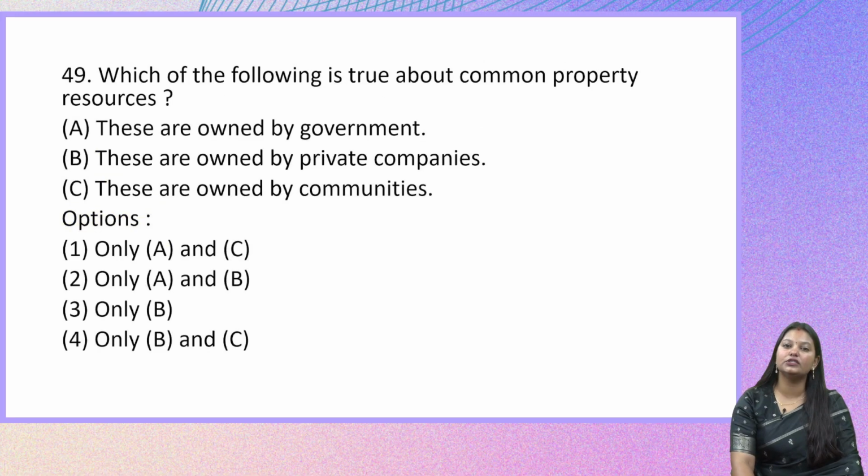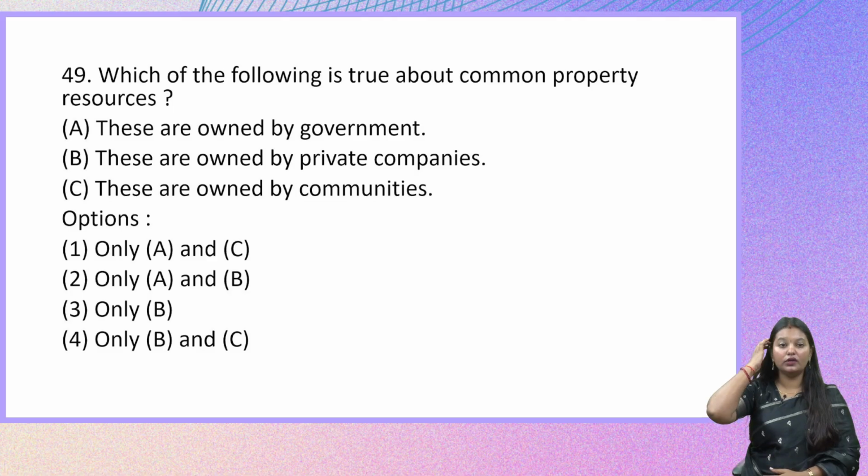Which of the following is true about common property resources? The statements are: these are owned by government, these are owned by private companies, and these are owned by communities. The first option is only A and C. The second one is only A and B. Option 3 is only B, and option 4 is only B and C.